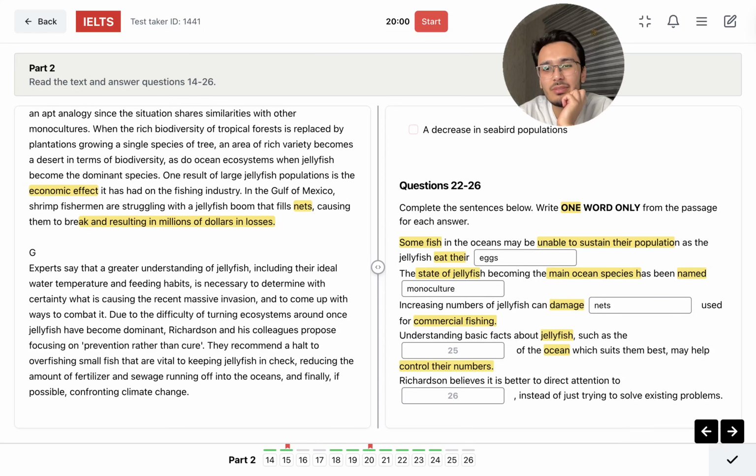Understanding basic facts about jellyfish, such as the something of the ocean which suits them best, may help control their numbers. Richardson believes it's better to direct attention to something instead of just trying to solve existing problems. Okay, so the expert says that a greater understanding of jellyfish, including their ideal water temperature and feeding habits, is necessary to determine which certainty. Okay, that's it. So understanding basic facts about jellyfish, such as the something of the ocean, something of the ocean. So the water temperature, temperature of the ocean. That's it.